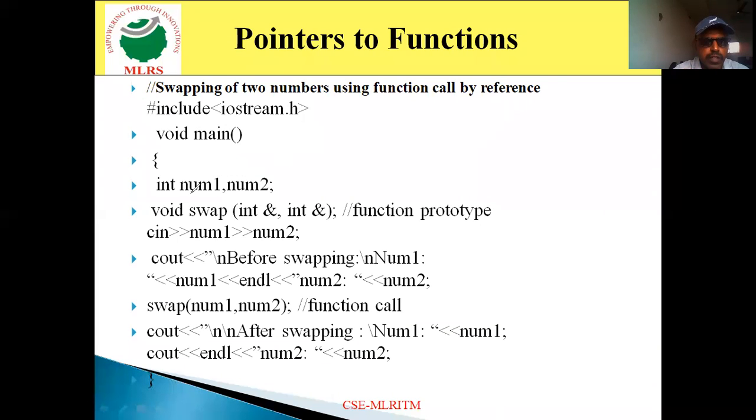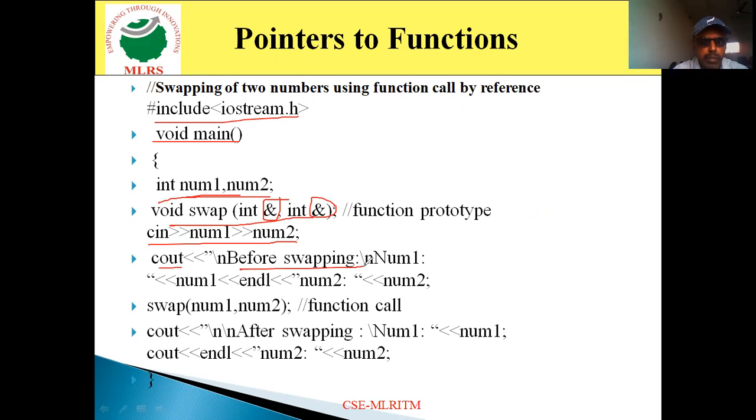Look at this here. Come to the first one, hash include iostream, void main, and then open brace, then int num1 comma num2, where I declared the two variables num1 comma num2 as integer. Then I am calling a function void swap of int ampersand comma int ampersand. Here this is nothing but function prototype, which indicates I am passing reference address. Then cin num1 comma num2. Through cin I am providing the values to num1, num2.